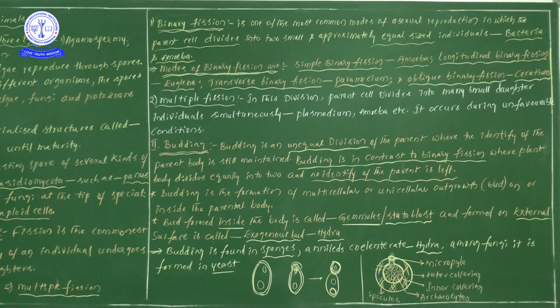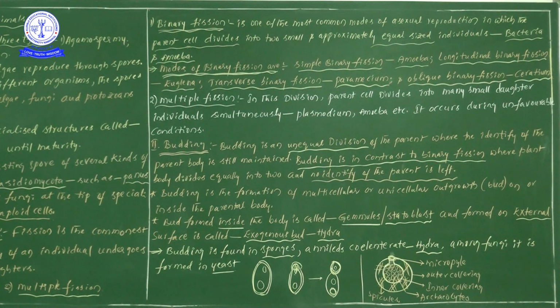Amoeba. So after you watch this video, close your eyes and try to recollect the examples, so then only you can remember. Right. Longitudinal binary fission, best example Euglena, and transverse binary fission example which one? Paramecium. And oblique binary fission, best example is Ceratium, and simple binary fission, best example Amoeba.